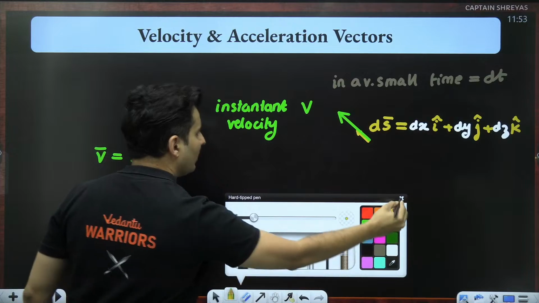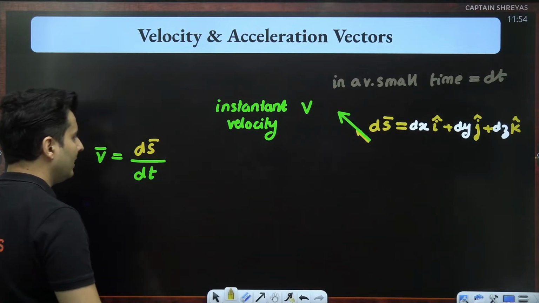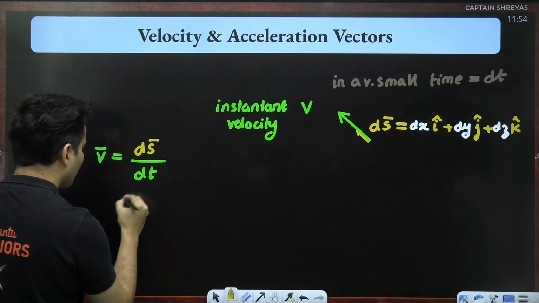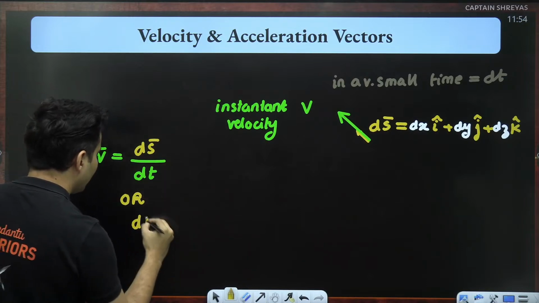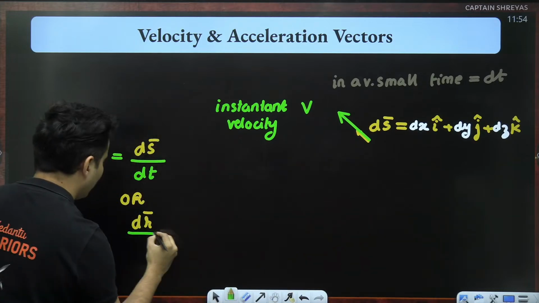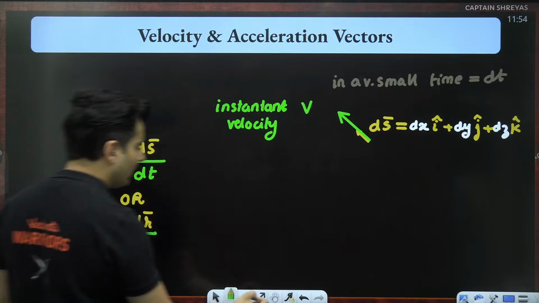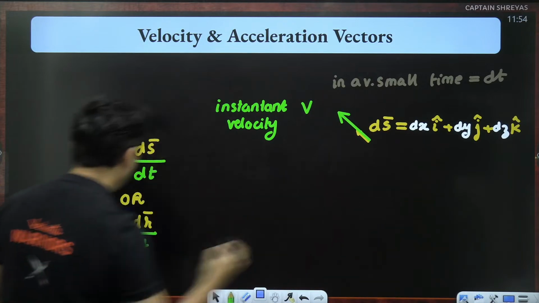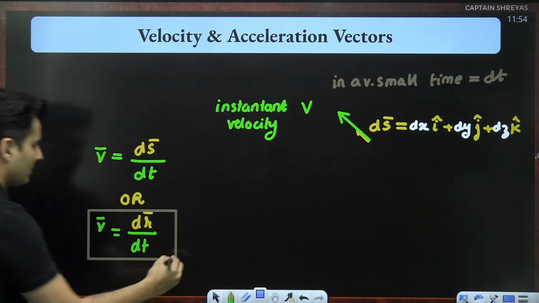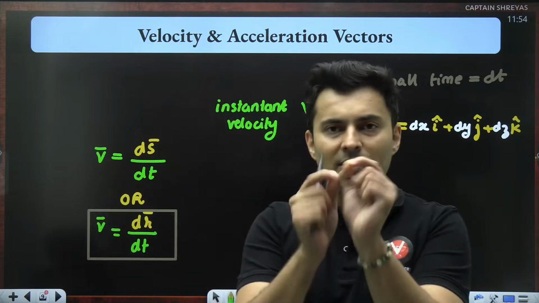So basically it will be just ds by dt, or you can also write it as dr, the change in position, by dt. That is also fine. dr by dt. Small change in position divided by time. Okay, so this is the formula for the instantaneous velocity, which is small displacement by small time.